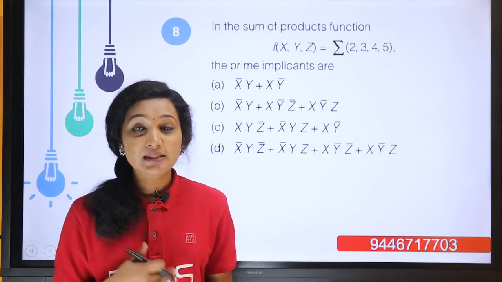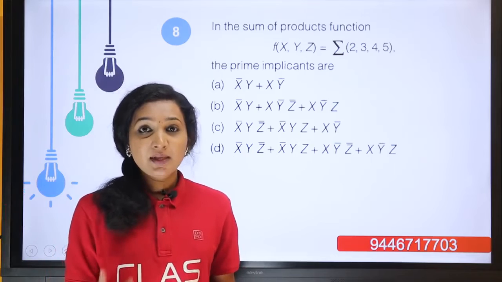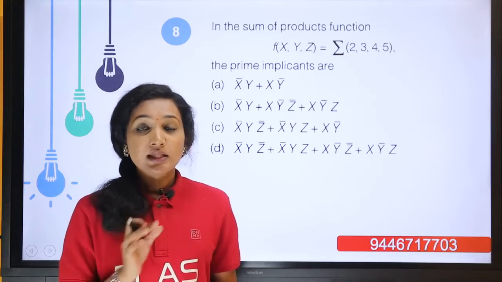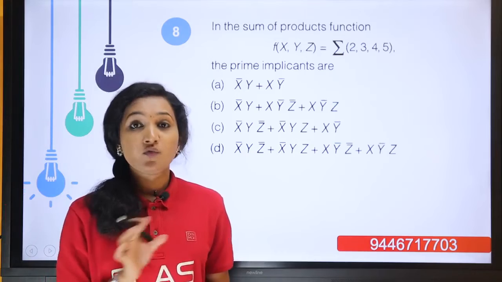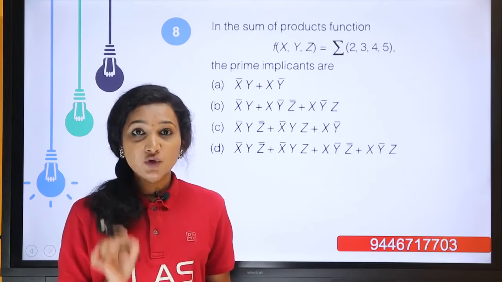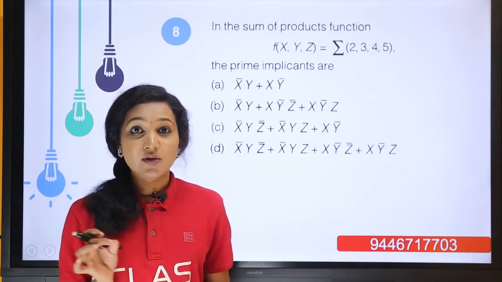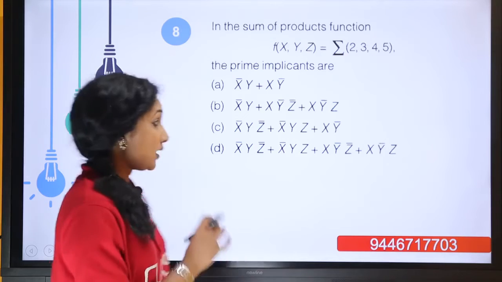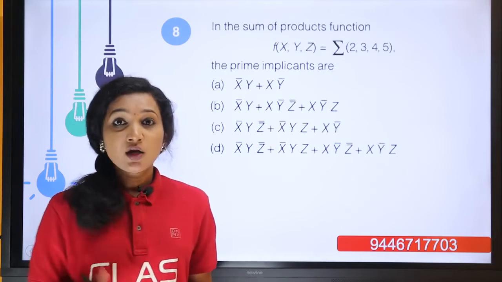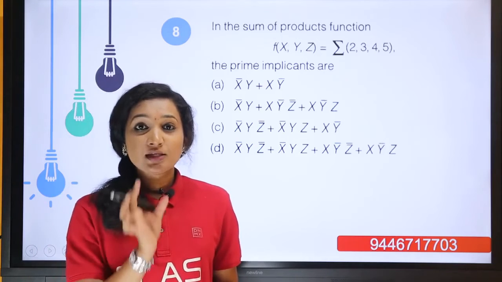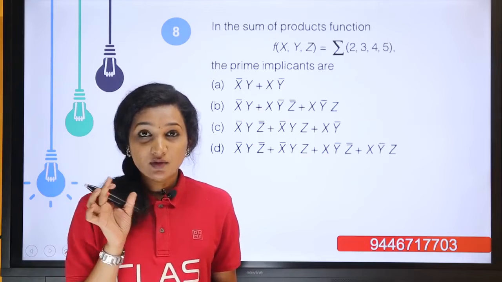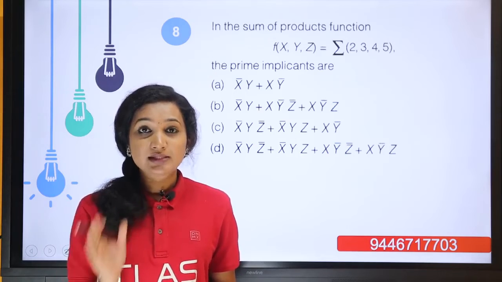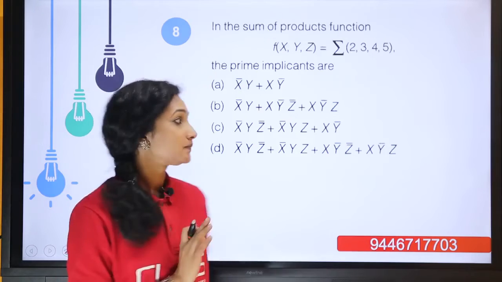Before that, what is a prime implicant? An implicant in a K-map means we have done the grouping of ones in the K-map. The groups in a K-map are known as implicants, and the prime implicant is the group with the highest possible number of ones. If there are groupings of 1 consisting of 2 ones and 8 ones, then the prime implicant is that 8 ones.